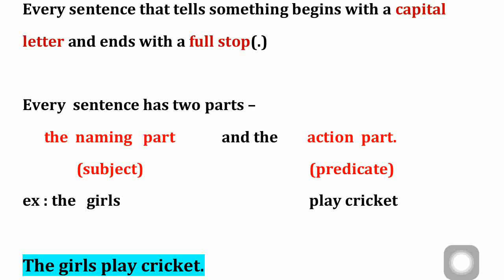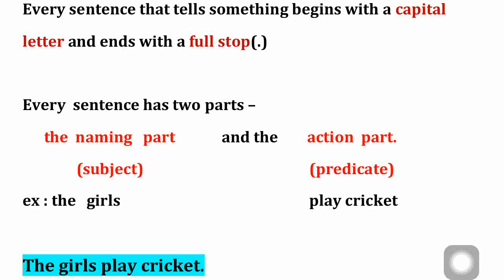Now see, for example, the girls play cricket. Here the girls is the naming part. Play cricket is the action part. And when I club them together, I get the sentence like this, which I highlighted in blue. The girls play cricket. Here, when you see T-H-E, T is a capital letter. The girls. You are talking about girls here.